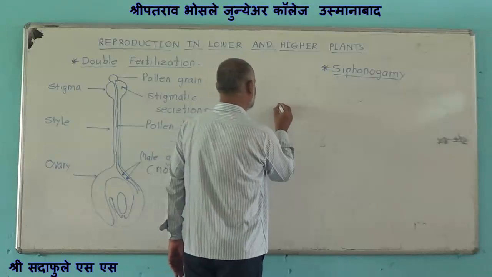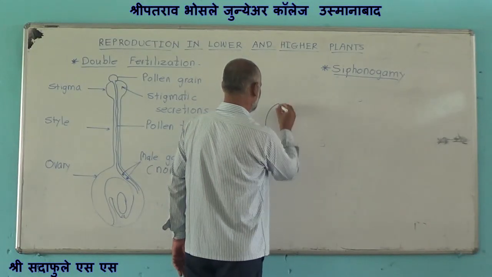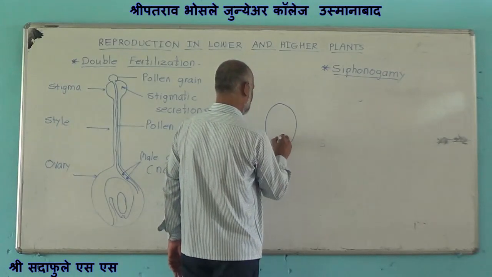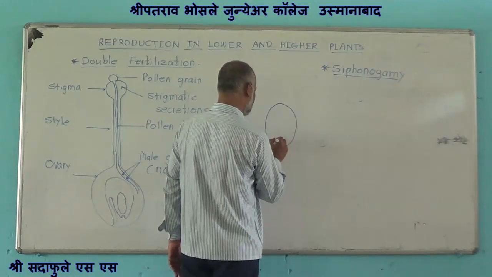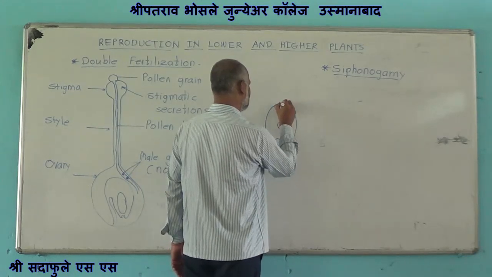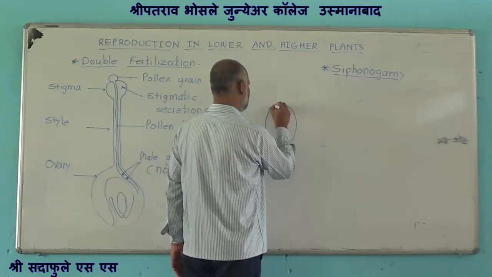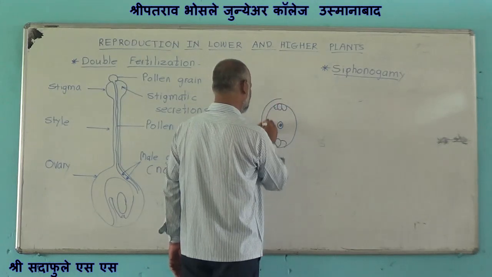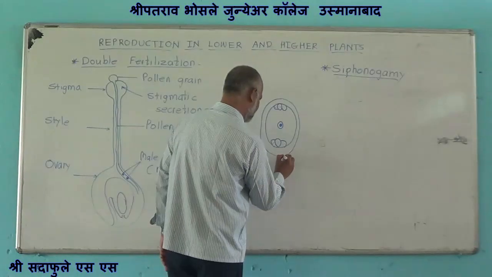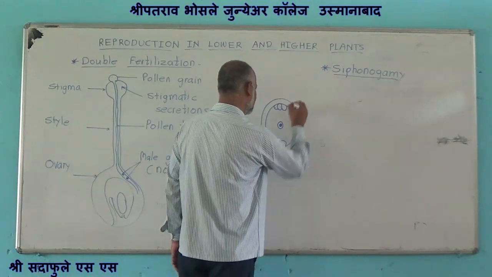Suppose ovule, here is the embryo sac, egg, synergids, then secondary nucleus and antipodes. Then here there is presence of nucellus, covered by integuments.